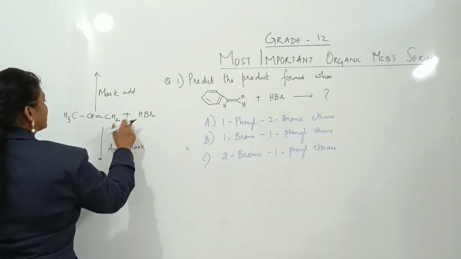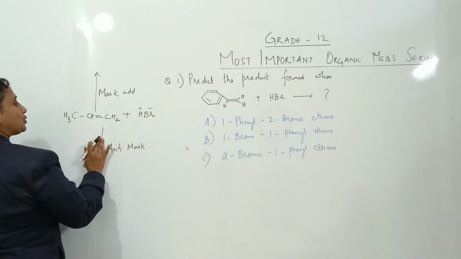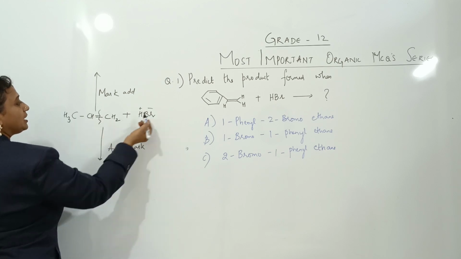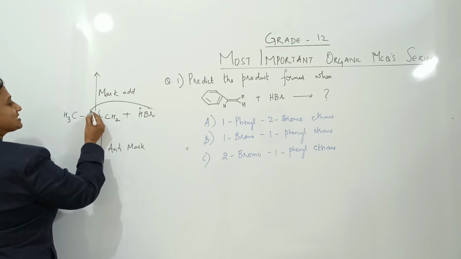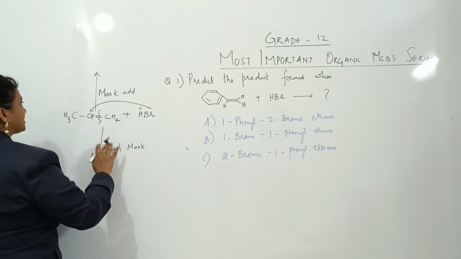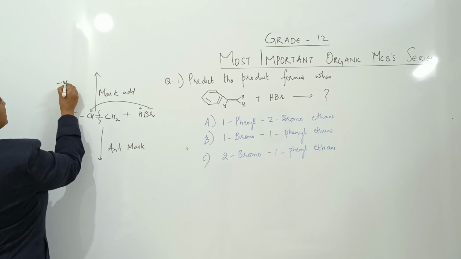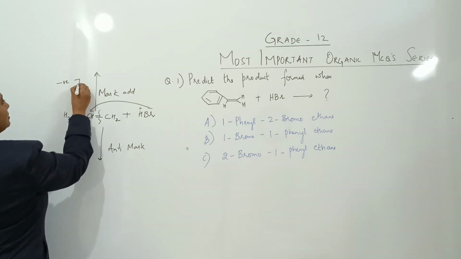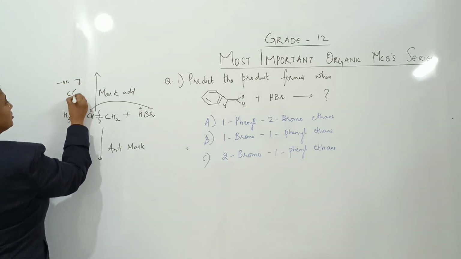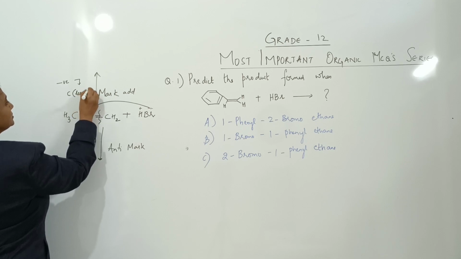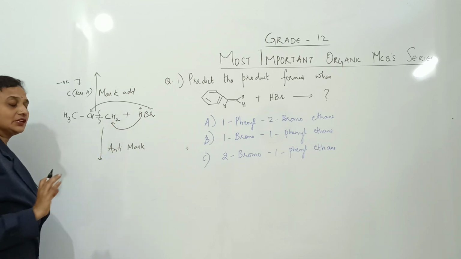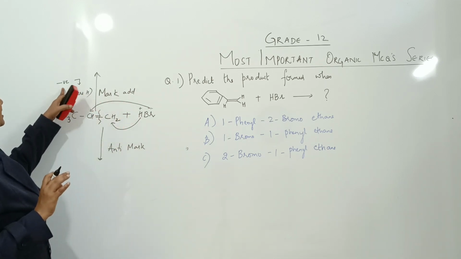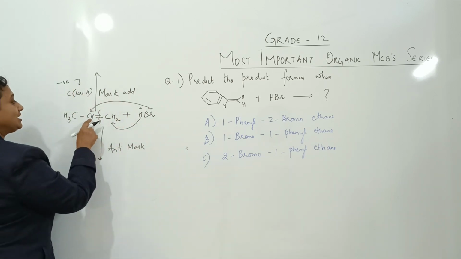In Markovnikov addition, remember, as soon as you add, there's a cleavage of the bond. The negative part goes and adds to the carbon having fewer hydrogens. Once again, the negative part adds to the carbon having fewer hydrogens, and the positive part adds to the other carbon.